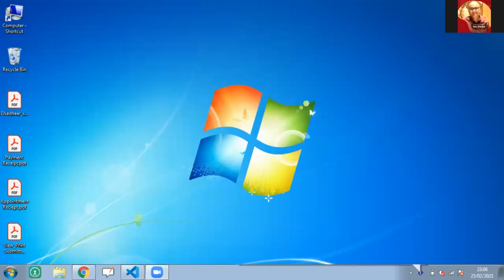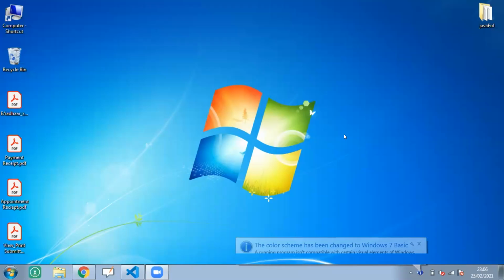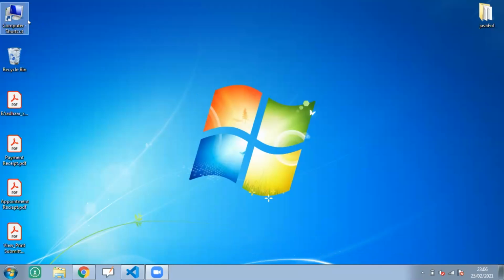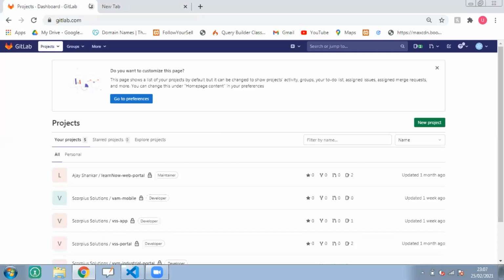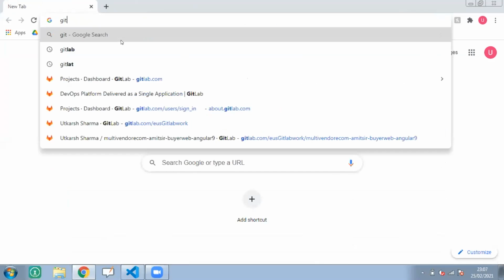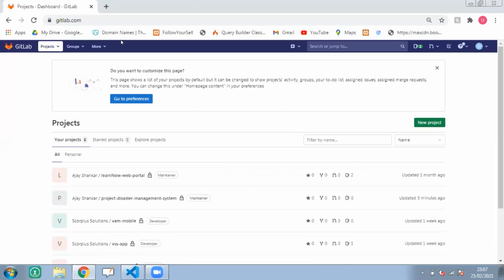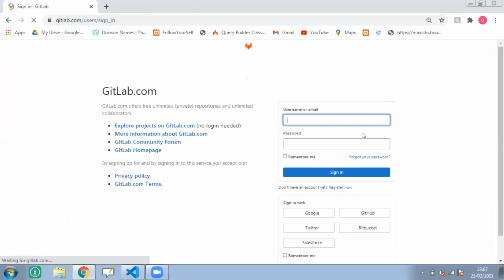Okay, can you see my screen, everyone? Yes, sir. Okay, simply when you go to your GitLab account, just type here GitLab. Those who have not created your account, please create an account with the email you have given to me. Okay, just I'm signing out, and do login from here. This is a simple step. If you don't have an account, you need to sign up with the email which you have given to me. Okay, sign in.